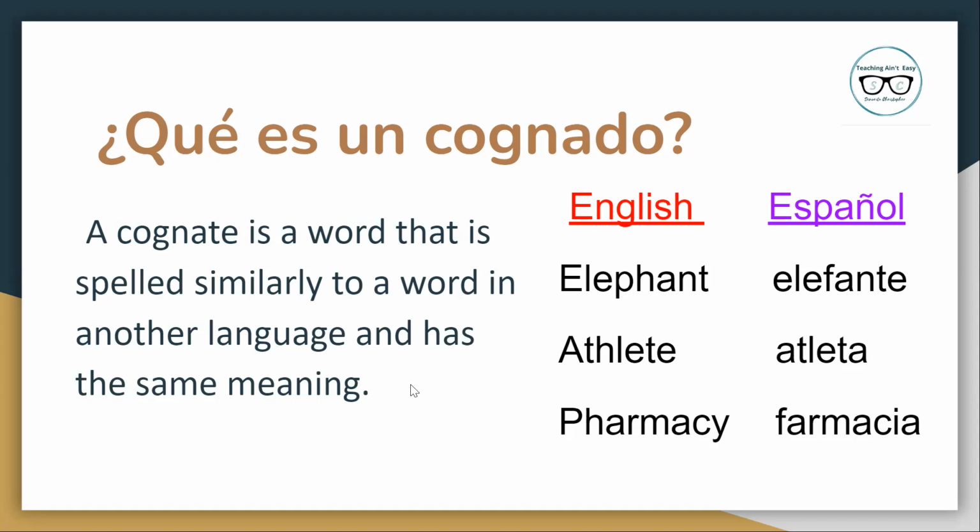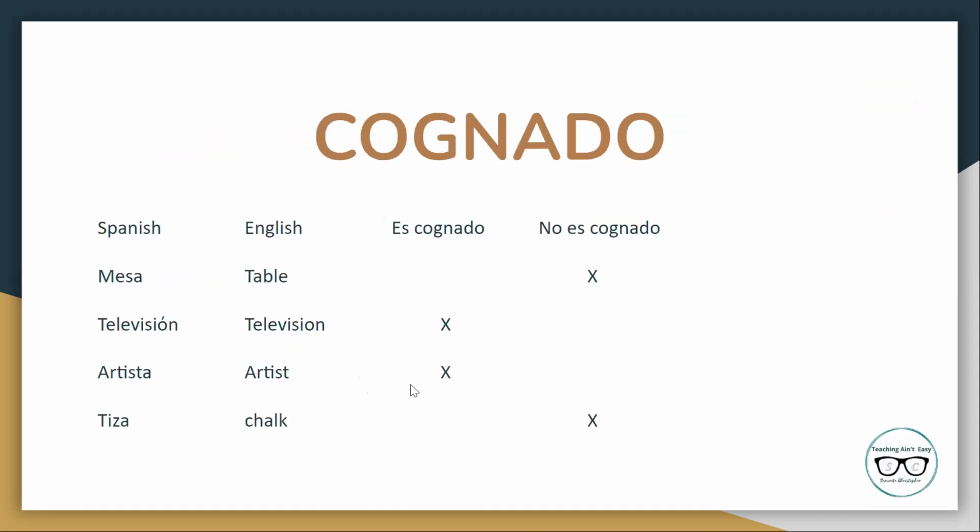Let's look at some more examples. Mesa, which means table, is not a cognado. No es un cognado because they're spelled differently. Televisión, which means television in English, es un cognado because it's spelled similar. Artista means artist. Es un cognado.